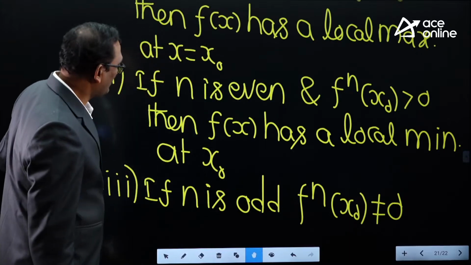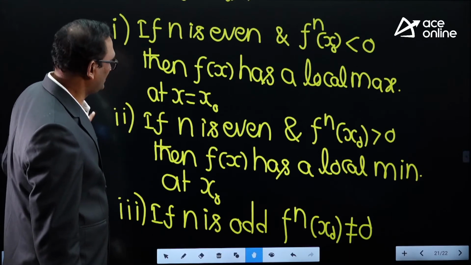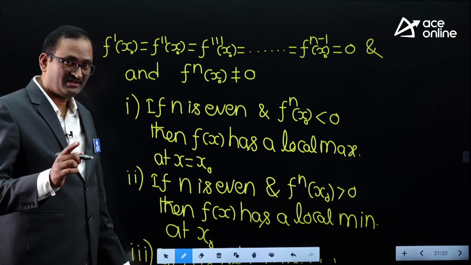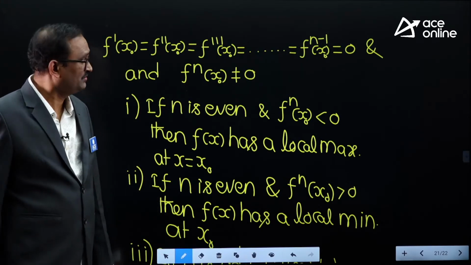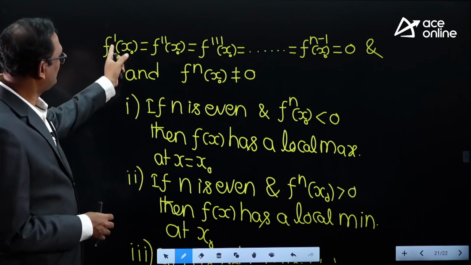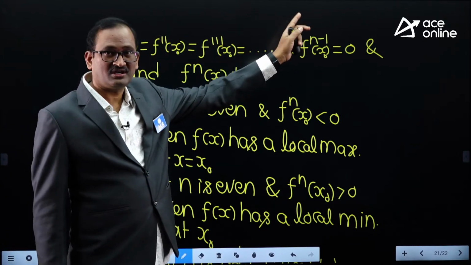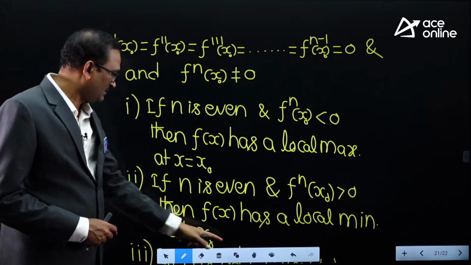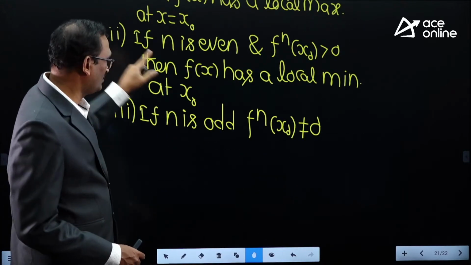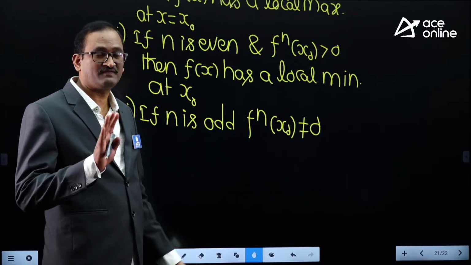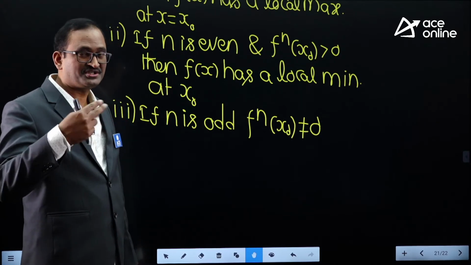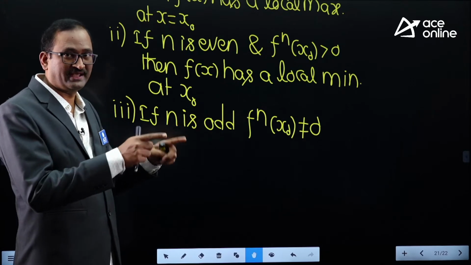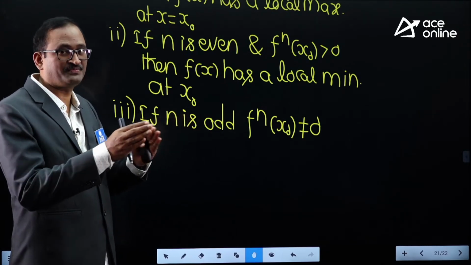Look there, n is an odd number and f power n of x naught not equal to 0. First odd number 1, if I take n equal to 1, f dash of x naught is not 0. So if the stationary point we are talking about has f double dash x is 0, after that this story arises, which means n value will start from 3.